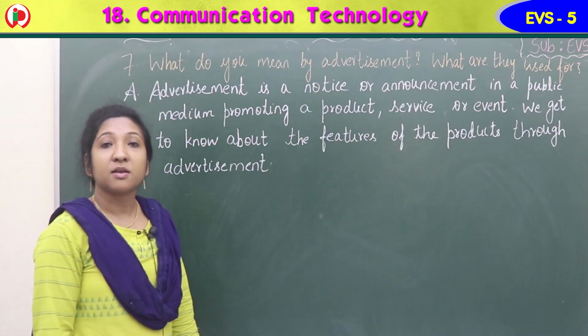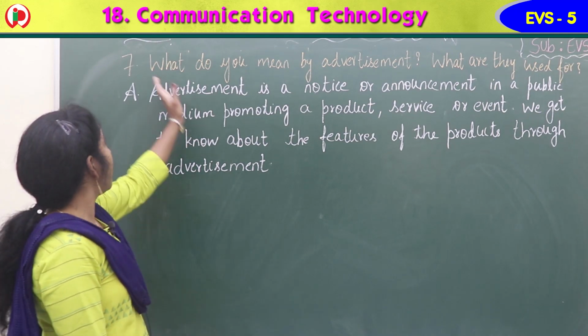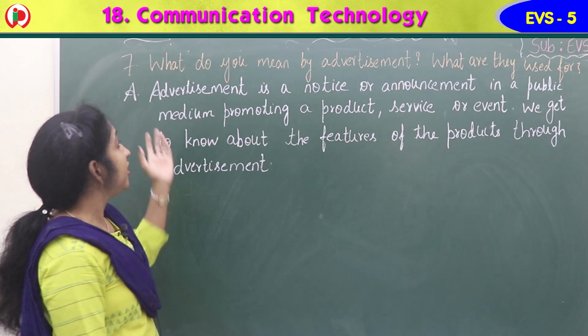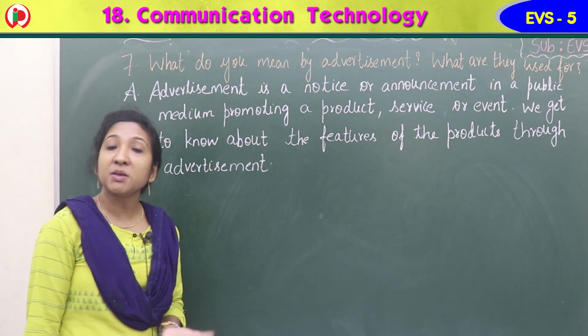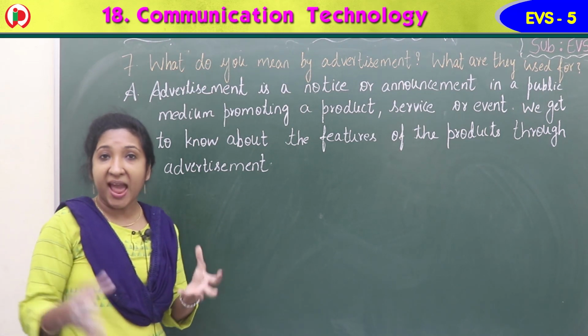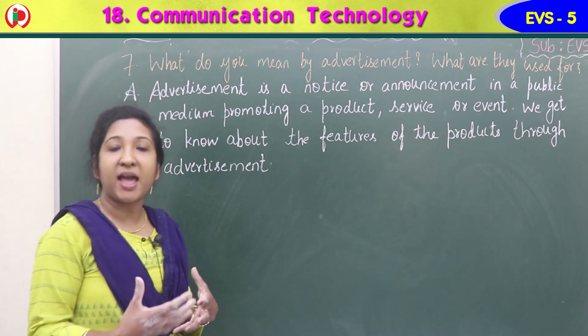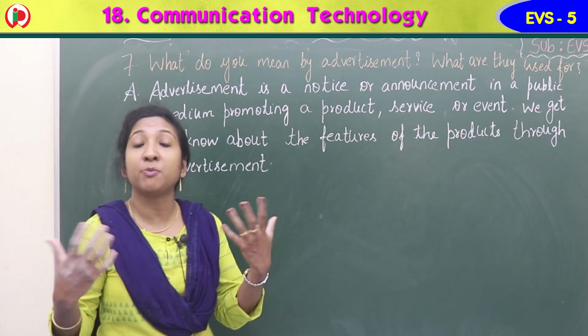Okay? Yes, children. So our last question in the exercises. Seventh question, what do you mean by advertisement? What are they used for? People give some advertisement in television, newspaper, magazines about the products.